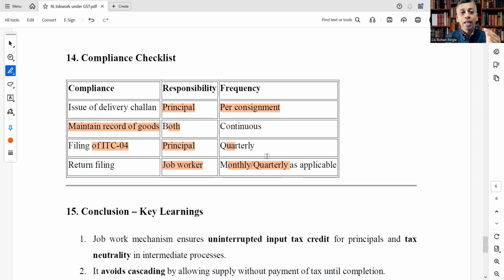So the compliances are: issue of delivery challan, responsibility of the principal, frequency per consignment; maintain record of goods, both responsible, frequency continuous; filing of ITC-04, responsibility of the principal, frequency quarterly; and return filing, responsibility of the job worker, frequency monthly or quarterly as applicable.